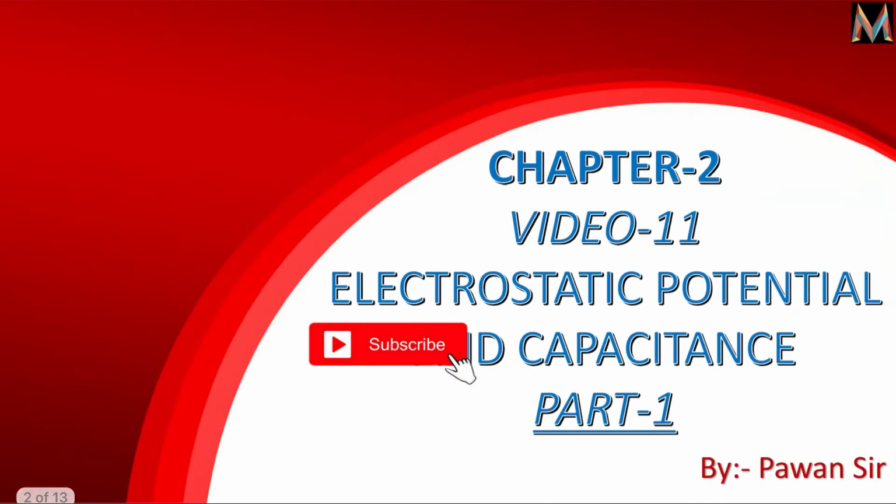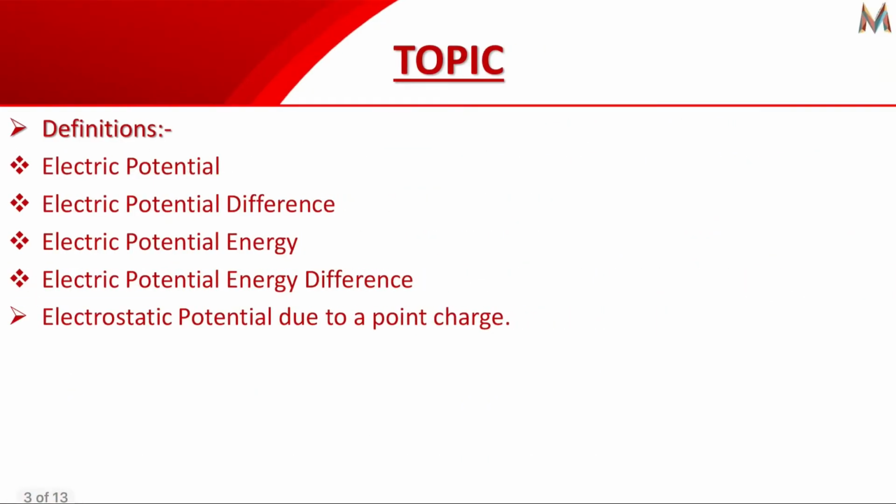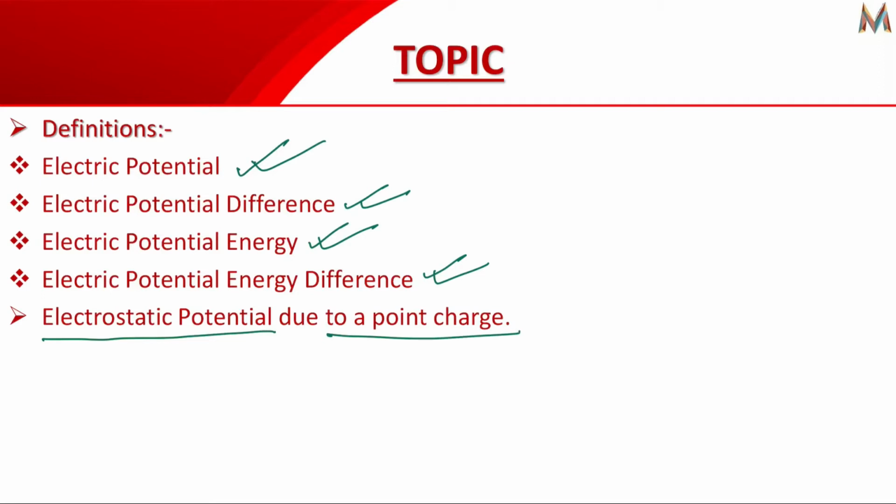And today we will start chapter 2, electrostatic potential and capacitance, part 1. The topic covered in this will be electric potential difference, electrostatic potential and their difference, and one derivation, that is electrostatic potential due to a point charge.